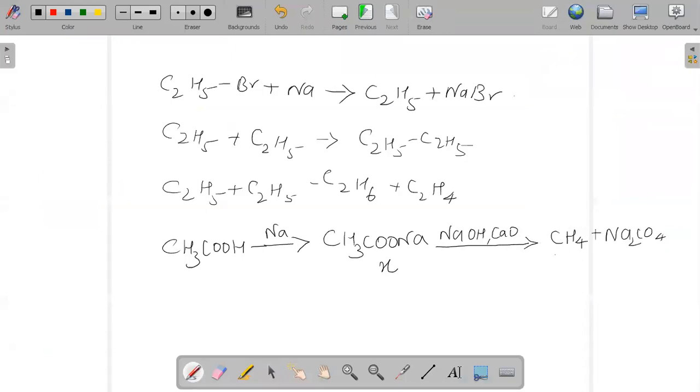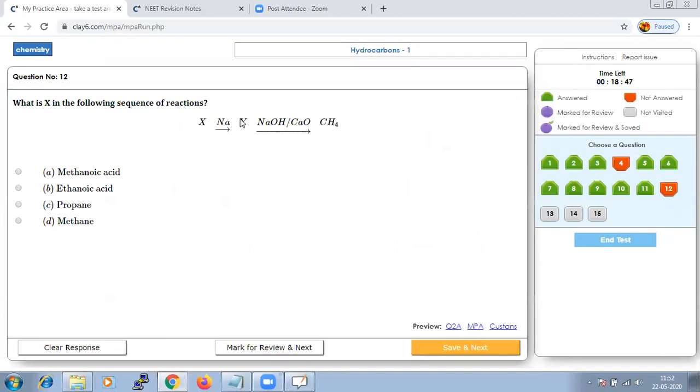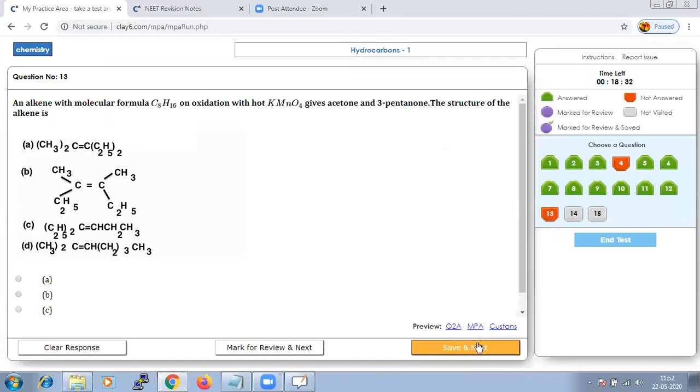Hence, in the question, they have asked how we reach CH4. Then we have to take ethanoic acid, which will react with Na to give the X they have given, Y, and then the result is CH4. So your X is nothing but ethanoic acid. Option B. Let us save that and go to next.